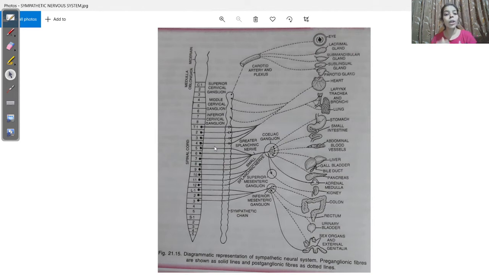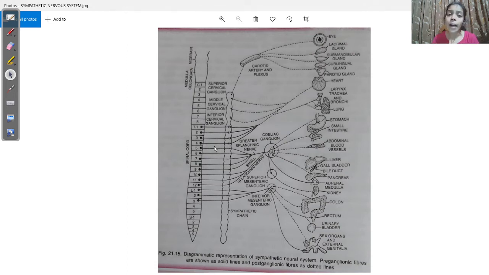Okay. One more feature: the sympathetic nerve fibers we can also consider to be adrenergic. There are two types of nerve fibers, one adrenergic, one cholinergic.